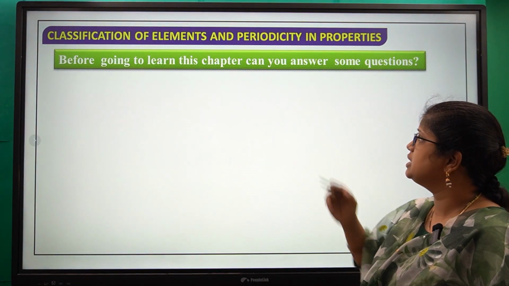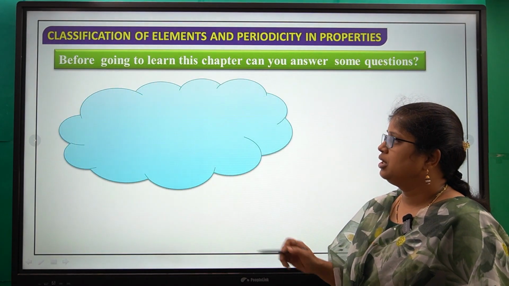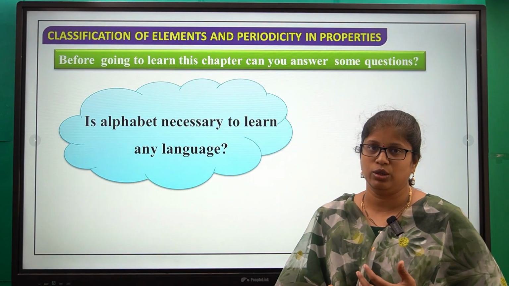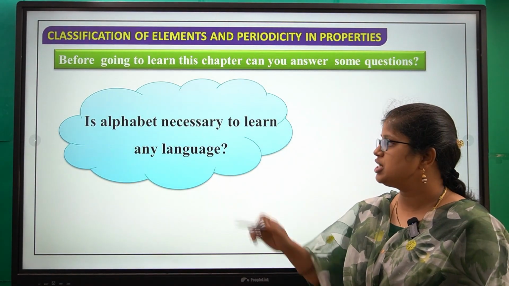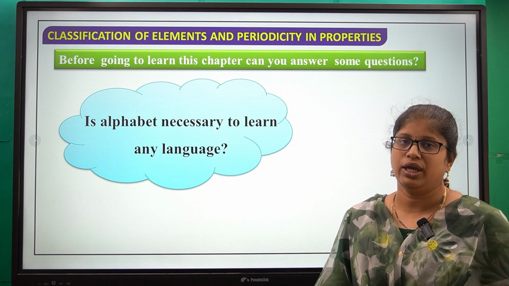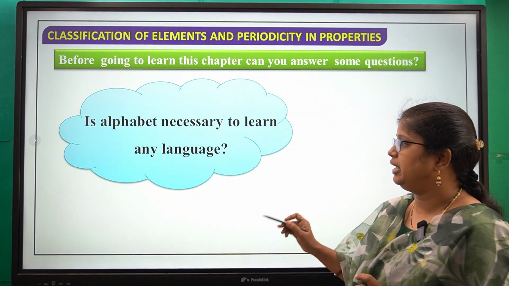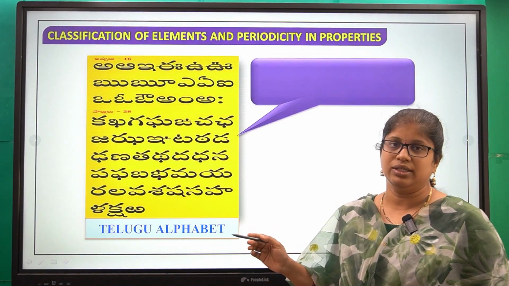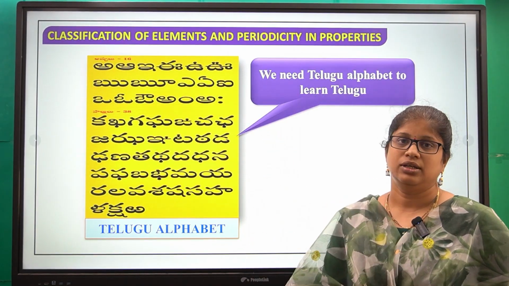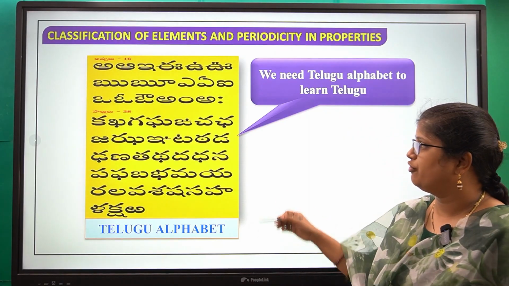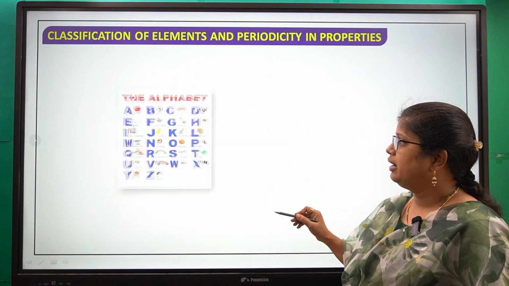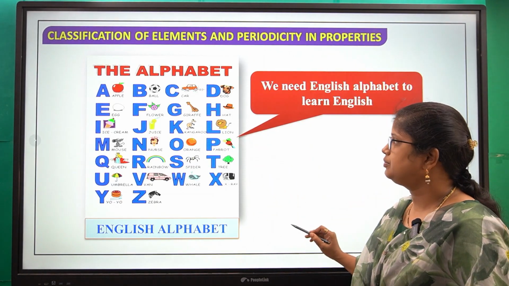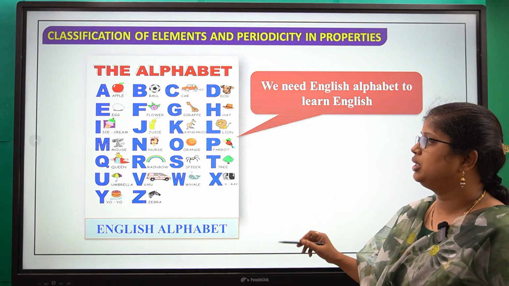Before learning this chapter, can you answer some questions? First, is the alphabet necessary to learn any language? If we want to learn a new language, first we will start with the alphabet. So the alphabet is necessary to learn a new language, right? Yes. For example, if we want to learn Telugu, we will start with the Telugu alphabet. Next, if we want to learn English, we will start with A, B, C, D. We need the English alphabet to learn English.